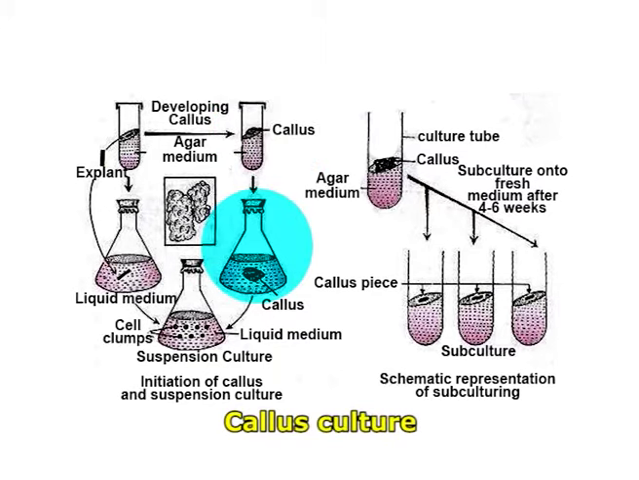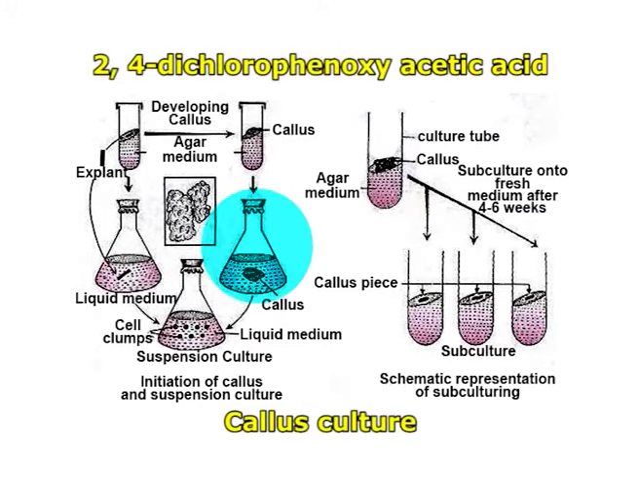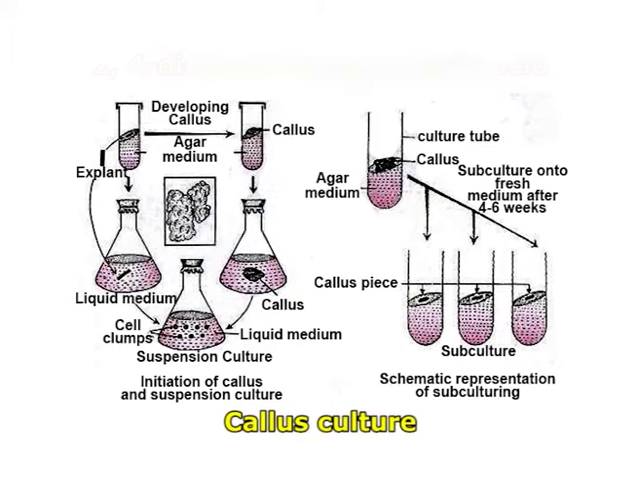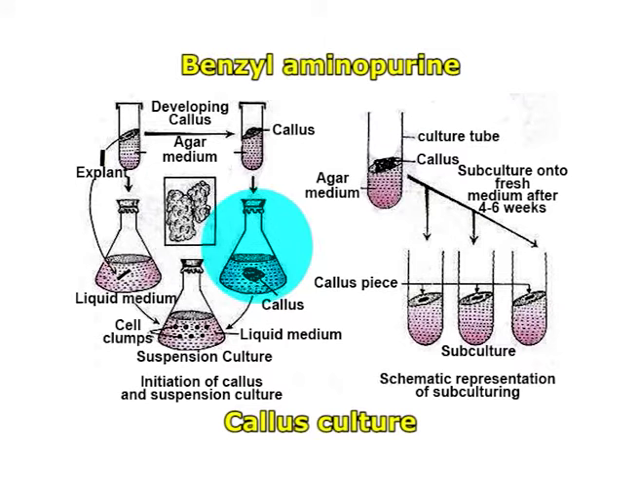The medium ordinarily contains the auxin 2,4-D, that is 2,4-dichlorophenoxyacetic acid, and often a cytokinin like BAP, that is benzylaminopurine. Both are growth regulators. This stimulates cell division in explants. Callus is obtained within 2 to 3 weeks.